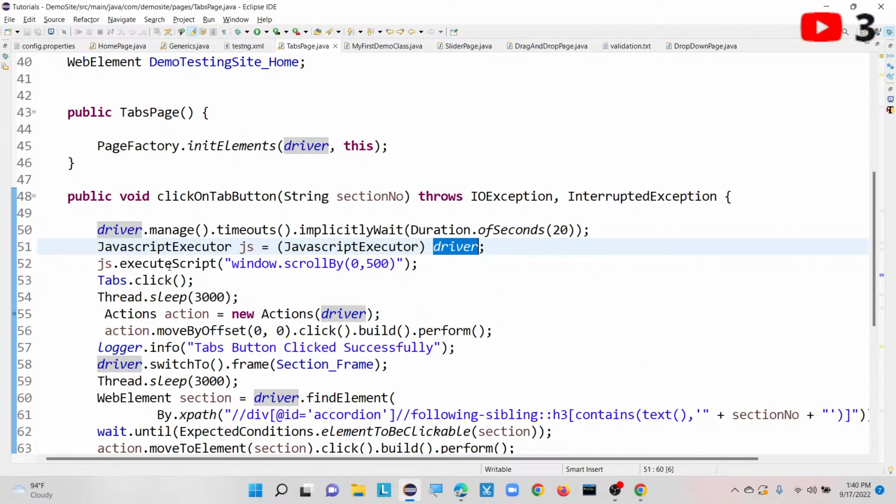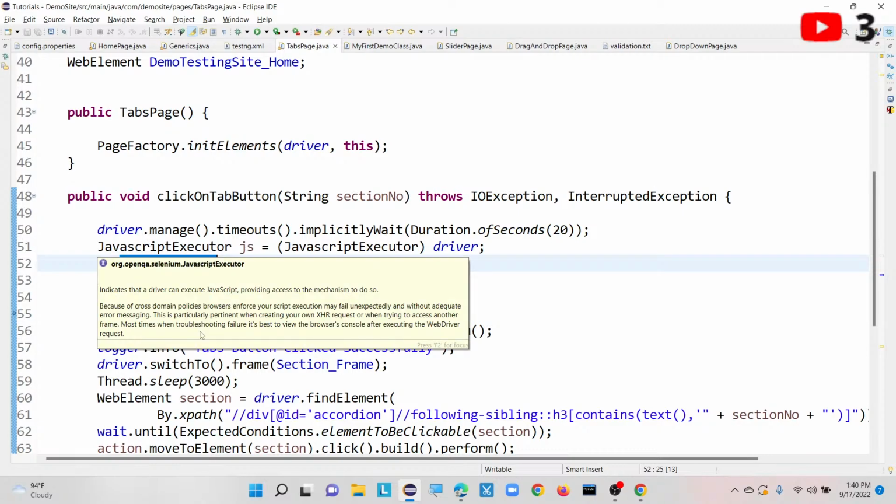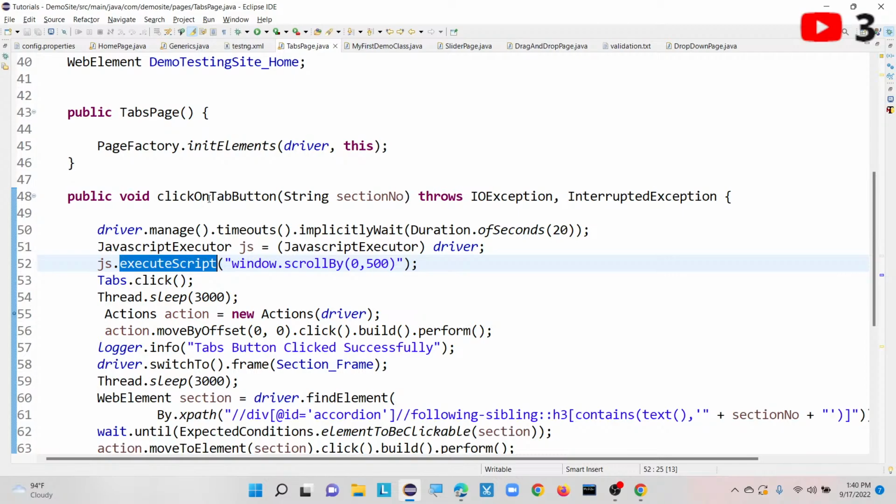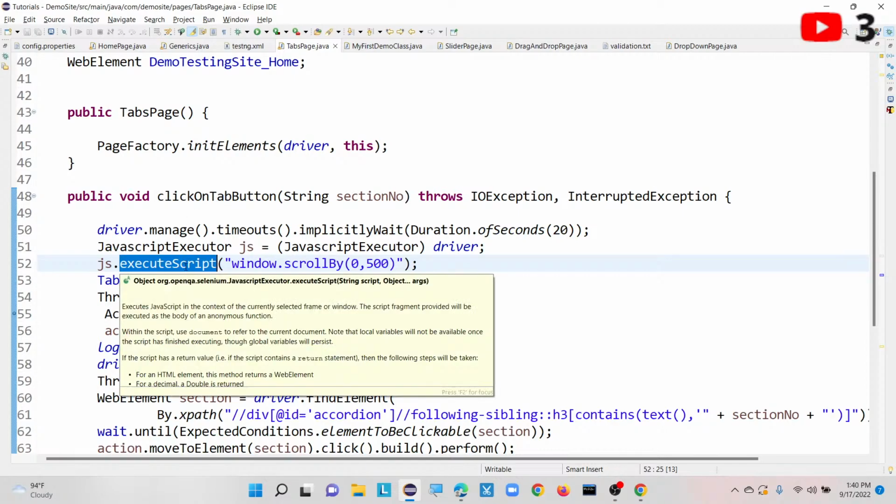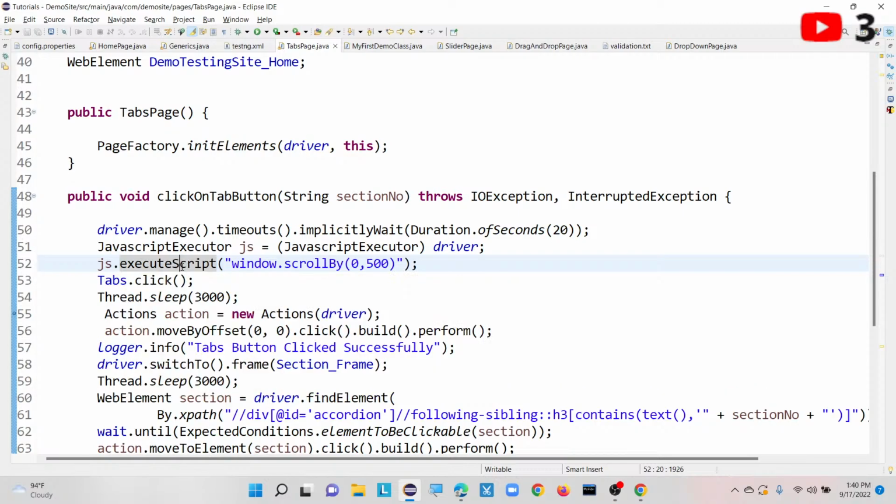Now what is this execute script here? It is a method, and it is implemented from which one? JavaScript executor. This execute script is in the context of the currently selected object only. What is our currently selected object?